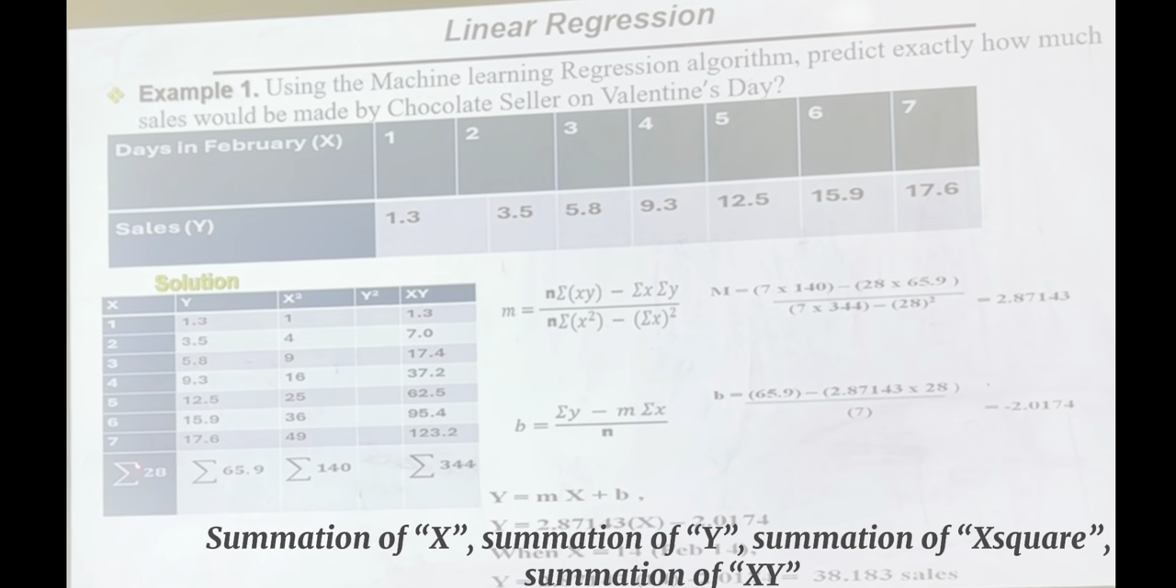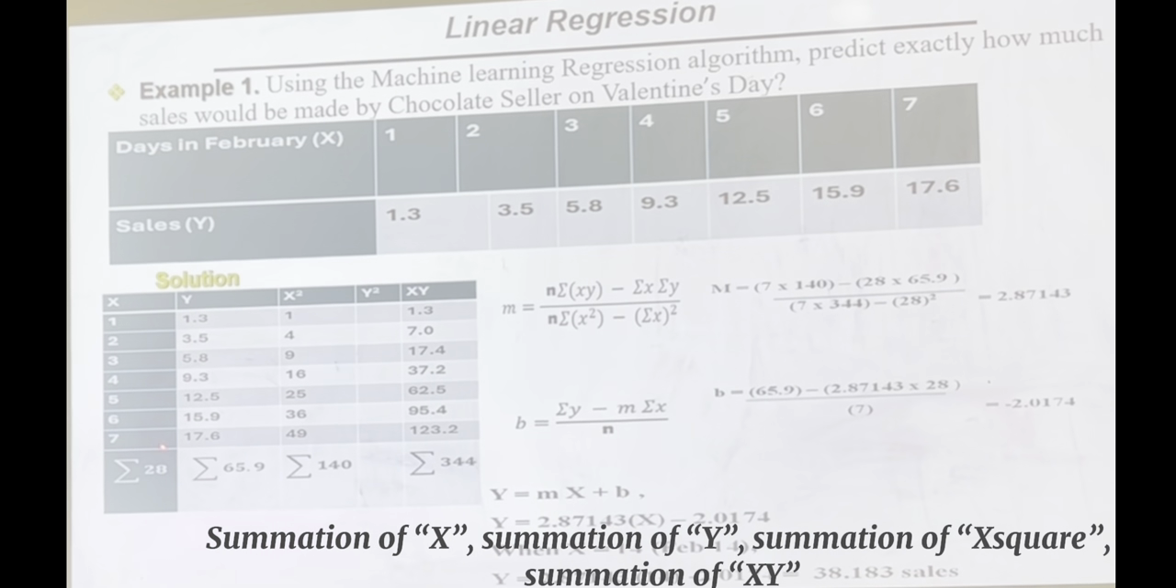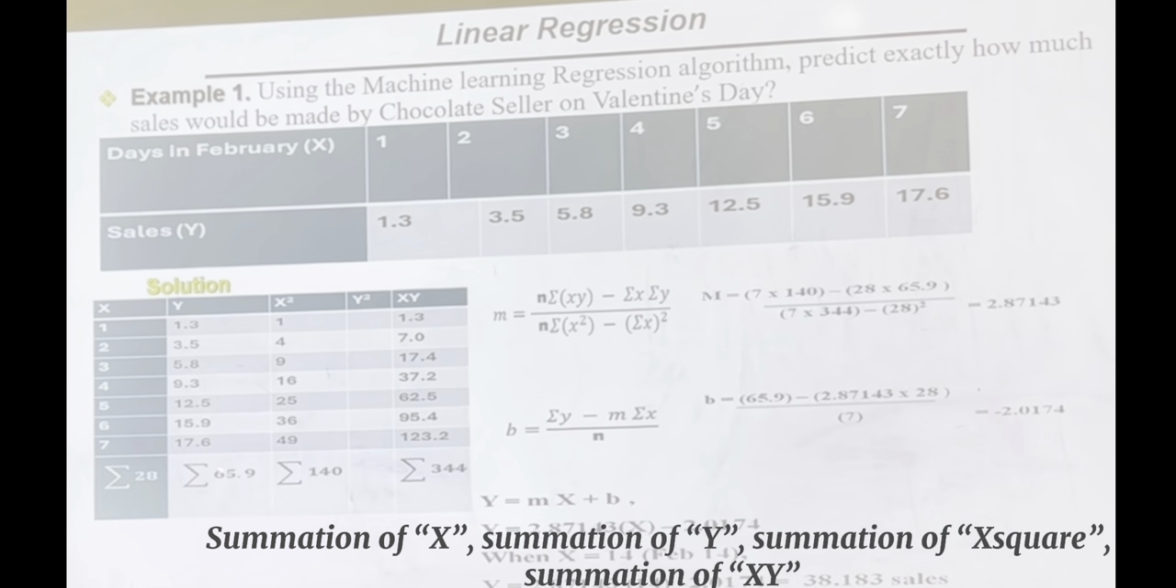So I do the summation of all of these. Summation of these, when you add all this together, gives us 28. When I add all this together, 65.9.